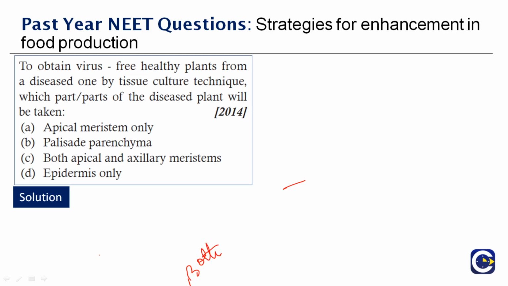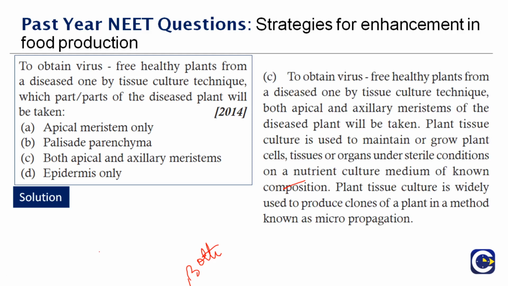Plant tissue culture is a method that is used to maintain or grow plant cells, tissues or organs under sterile conditions with a supplement of enough nutrients. And when you supply nutrients, it will be in the right composition. Plant tissue culture is widely used to produce clones of plants by the method simply called micropropagation, that we saw in the earlier question. So to obtain virus-free healthy plants, we take both the apical and the axillary meristems.